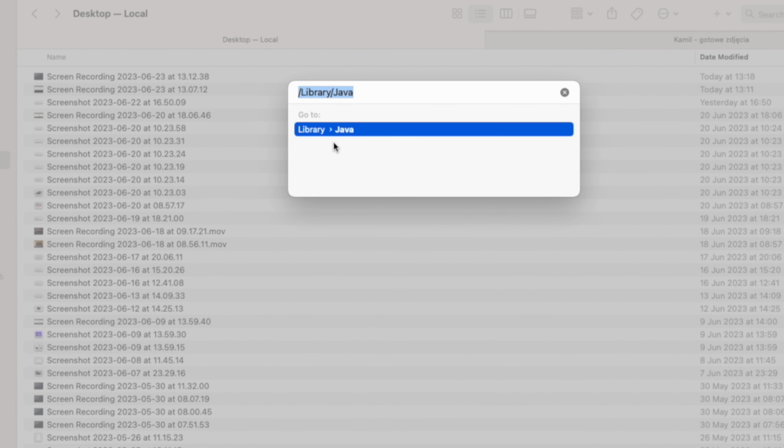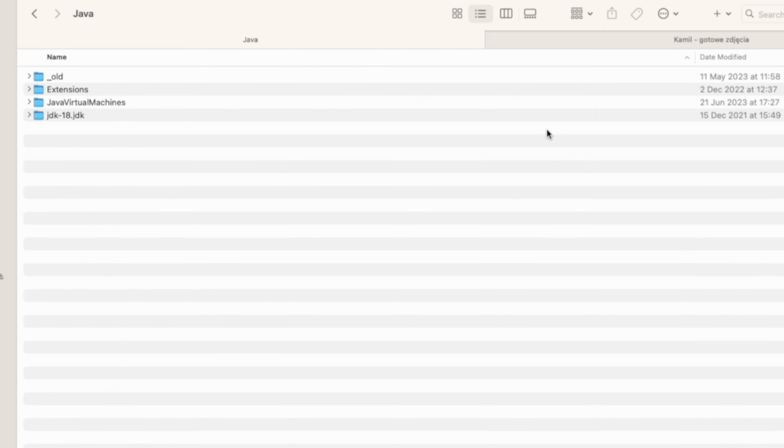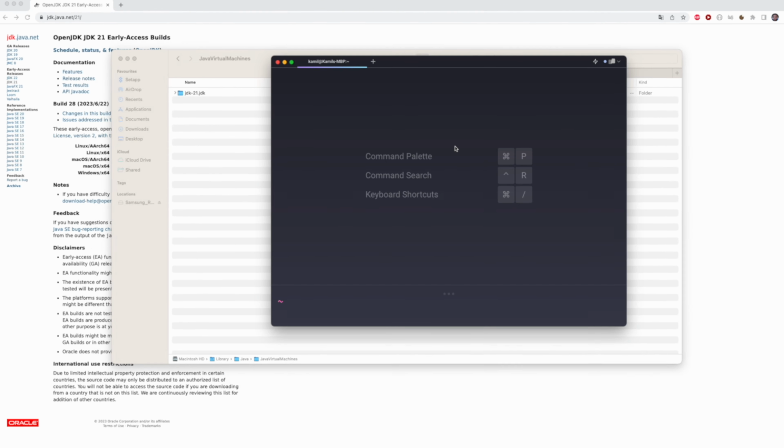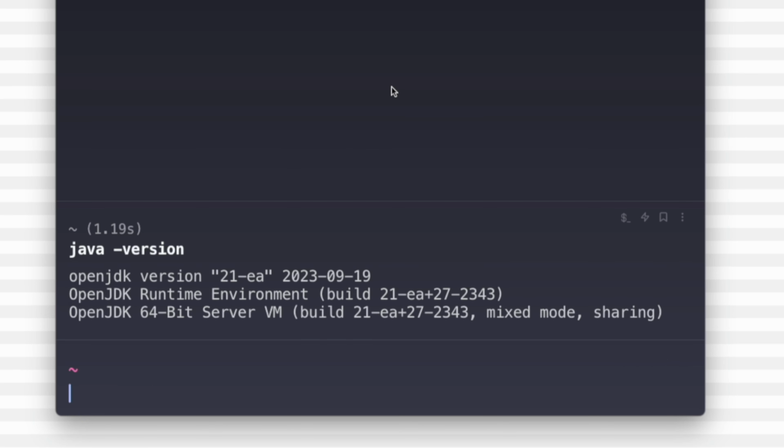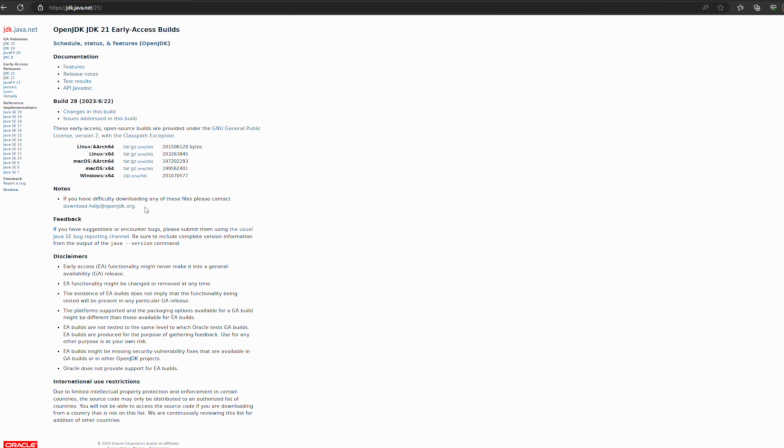After downloading and extracting the contents of the file, you go to Library, Java, and here you have Java Virtual Machines, and I put JDK 21 here. So now when I check the Java version in the terminal, I can see that it's OpenJDK version 21 early access.